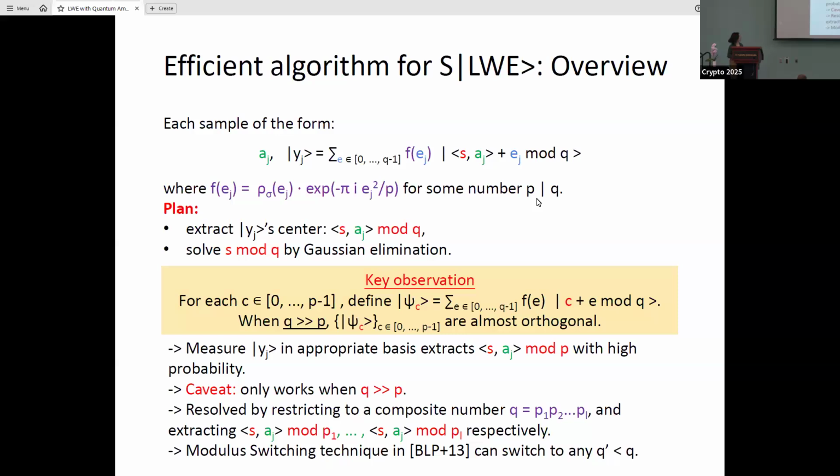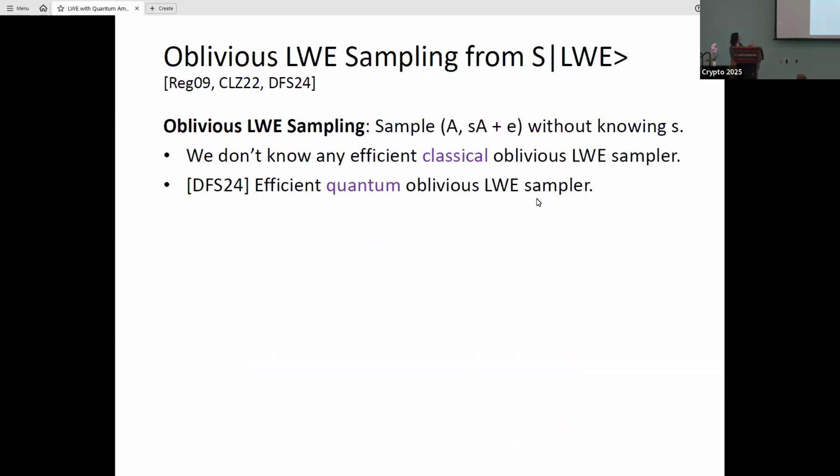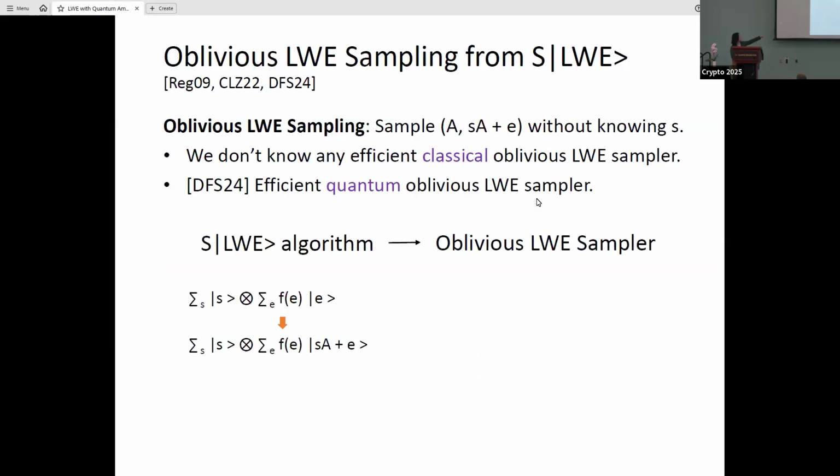Thanks for the question. The question is about how to prepare the state. For this slide, our algorithm takes this state as input. So the state is given as input, but it's not prepared specifically by the algorithm. And the question of how to prepare this state is a very crucial question, because preparing this kind of state is almost equivalent to giving an oblivious LWE sampler.